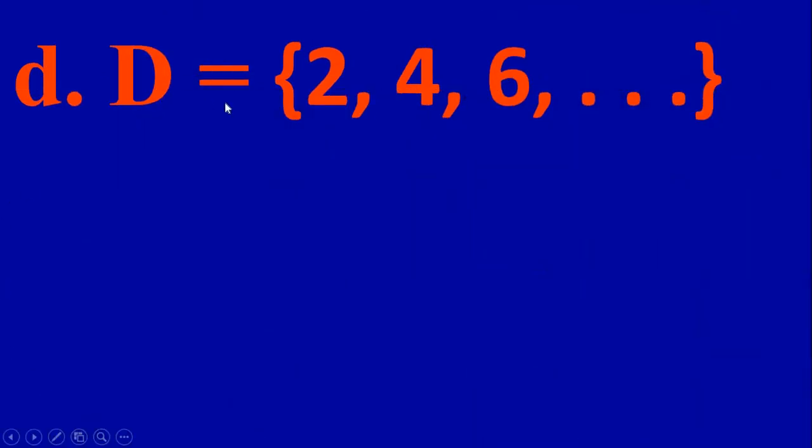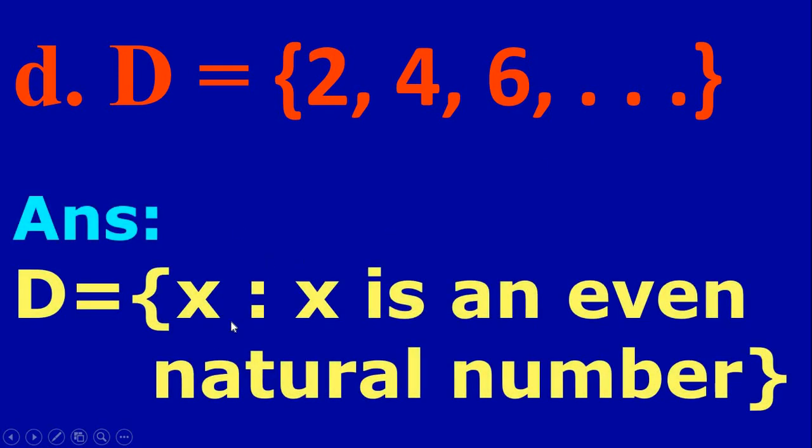So next one, D equal to 2, 4, 6, etc. Now these all are even numbers and this is positive even numbers or positive natural numbers. So we can write in different ways. Now here set of all x such that x is an even natural number. We can write even positive integers or we can write even natural numbers. So here D equal to set of all x such that x is an even natural number.